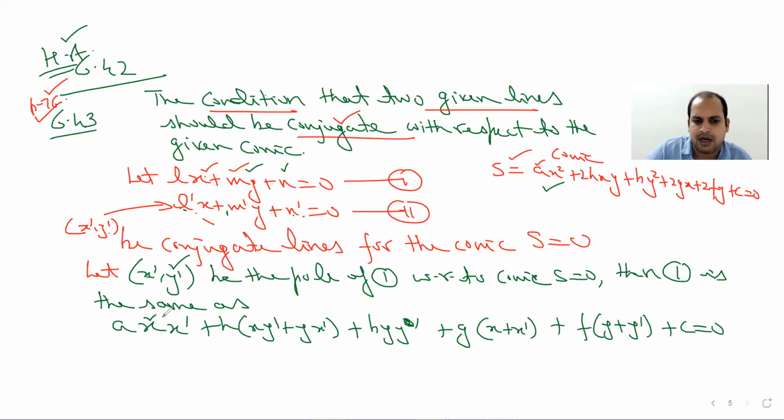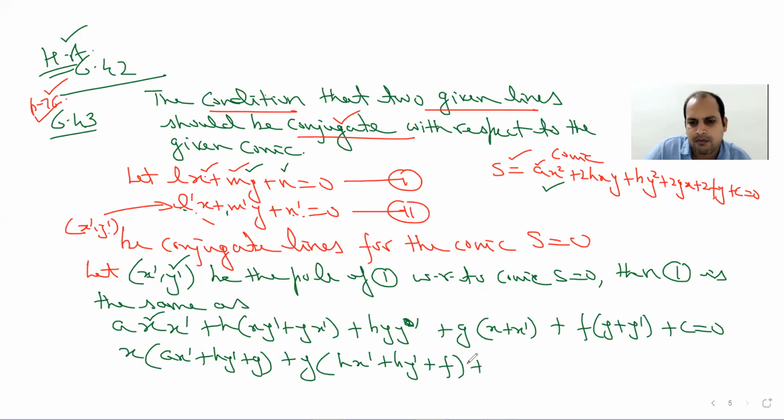So let us compute the coefficient of x and y. If you compute the coefficient of x, you will have this term. It is already solved in books, so I am directly writing it without wasting time. You can easily compute this term. Why are we computing the coefficient of x? Because I need to compare them, because both lines are going to be the same, so their coefficients will be proportional. So I write h x dash plus b y dash plus f, plus g x dash plus f y dash plus c equal to 0.